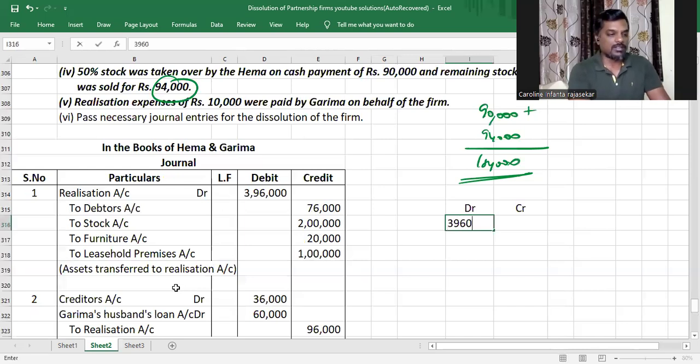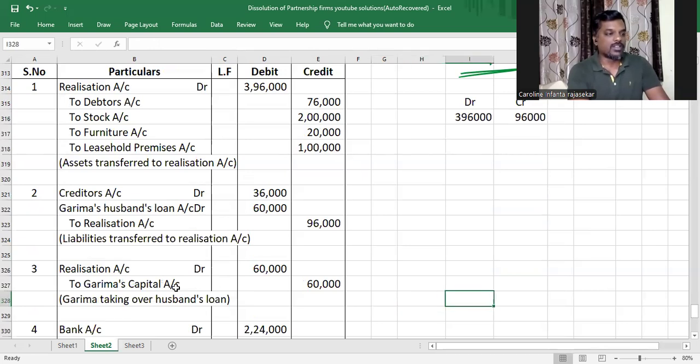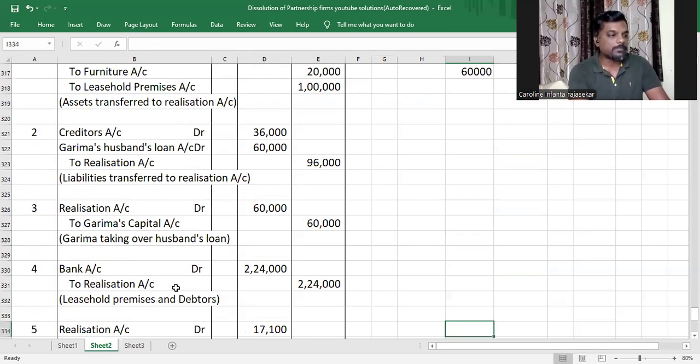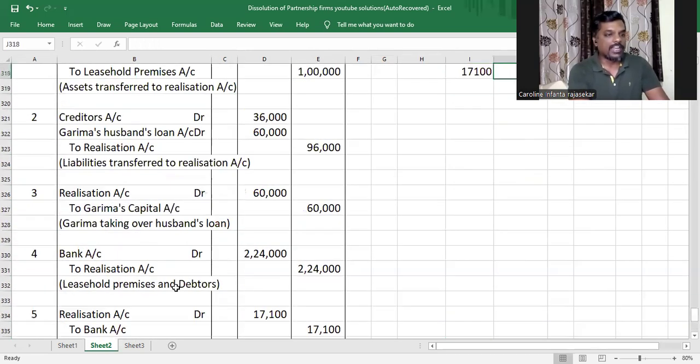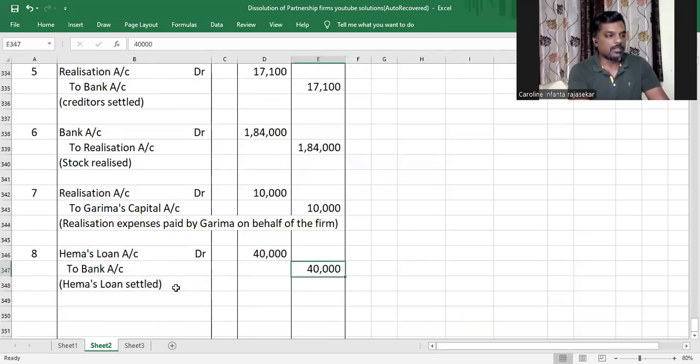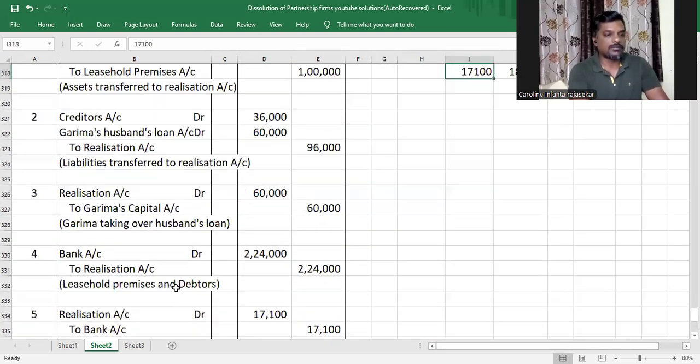And then we're going to write debits in one column and credits in another column, and compare that. I have a debit of 3,96,000 in the first journal entry, and then another debit of 60,000, 2,24,000 credit, 17,100 debit. I'm just taking these numbers from the journal entries that we've already passed. And then 1,84,000 credit. And I have 10,000 debit.